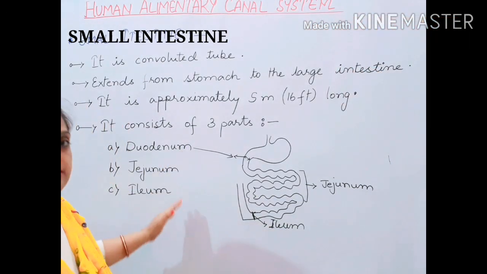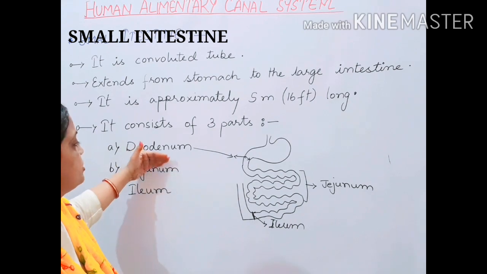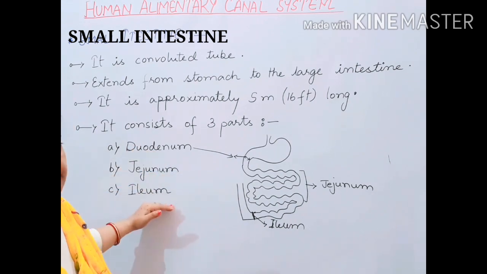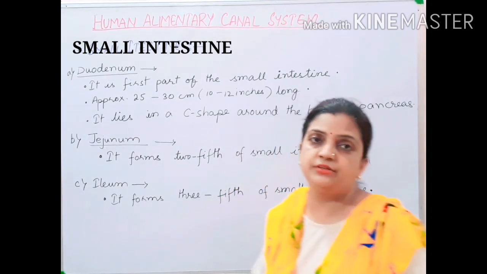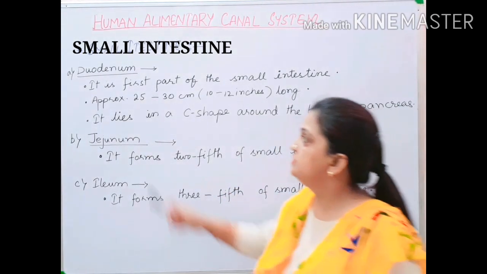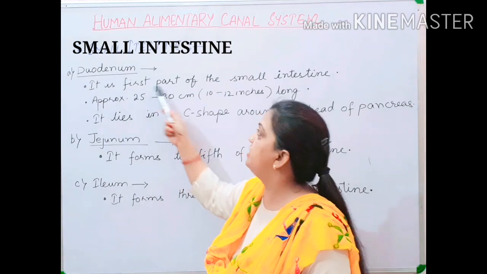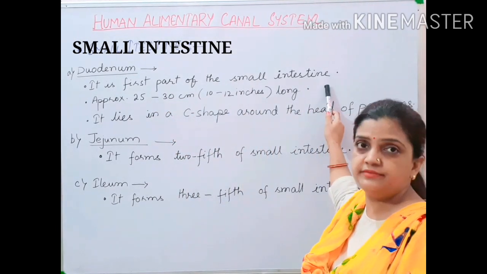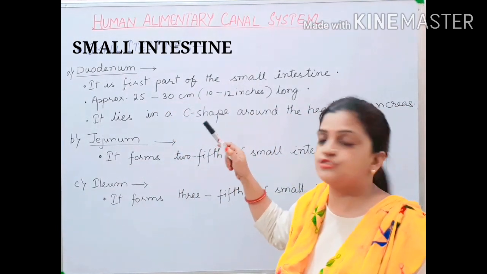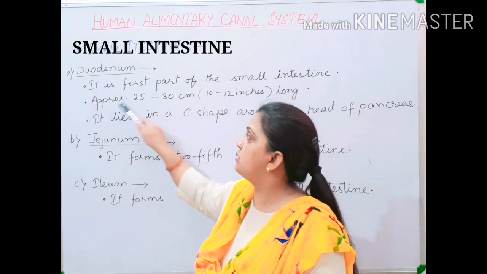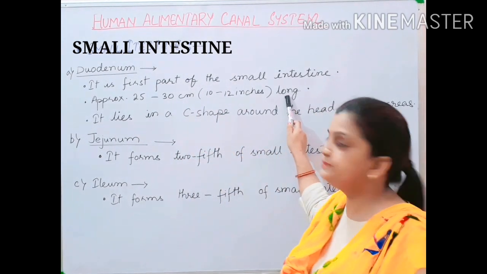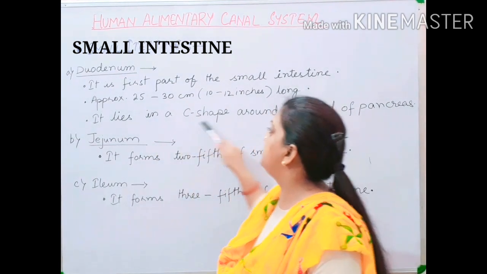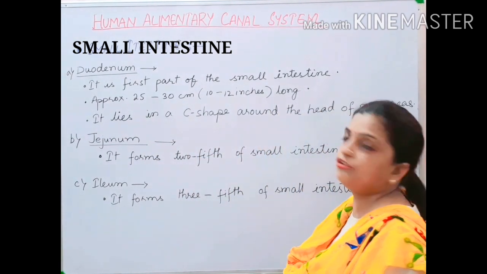Now let us discuss in detail what the duodenum, jejunum and ileum are. So children, now theoretically try to understand what the duodenum is. The duodenum is the first part of the small intestine. Diagrammatically I have shown you. It is approximately 25 to 30 centimeters long. It lies in a C shape around the head of the pancreas.